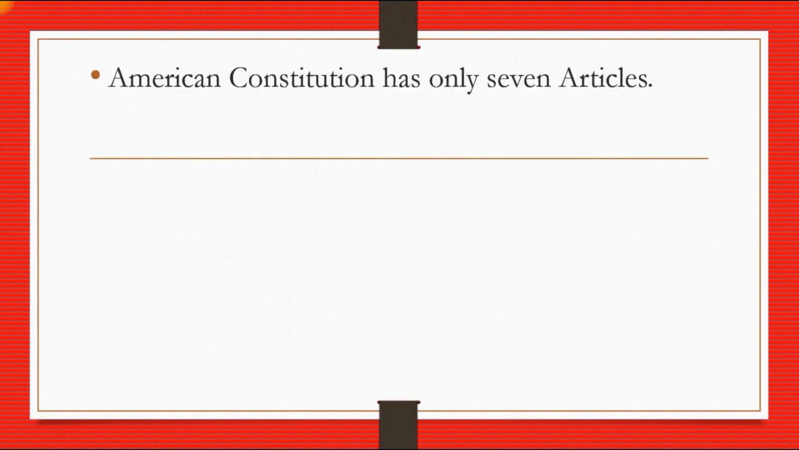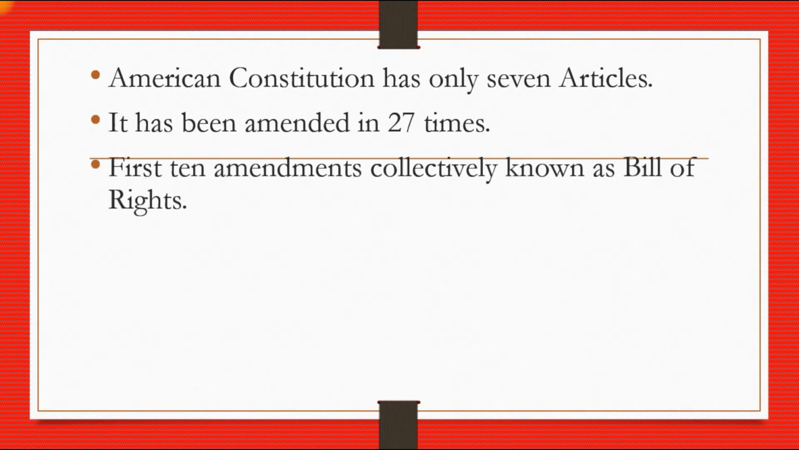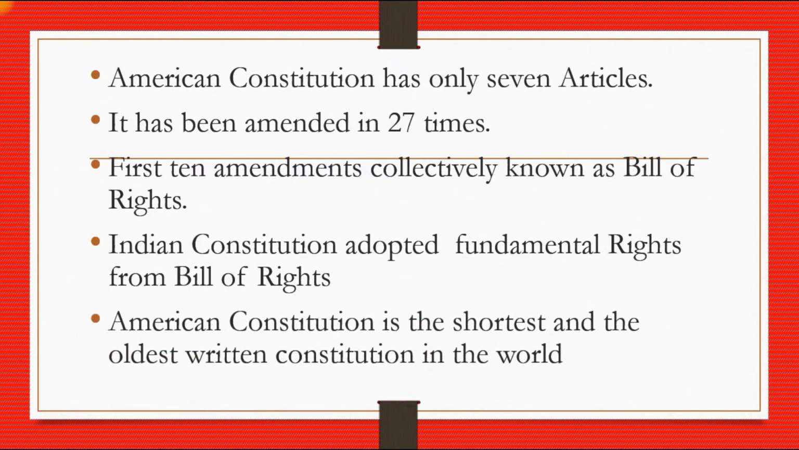The American Constitution has only 7 articles. It has been amended 27 times. The first 10 amendments are collectively known as the Bill of Rights. The Indian Constitution adopted fundamental rights from the Bill of Rights. The American Constitution is the shortest and the oldest written constitution in the world.